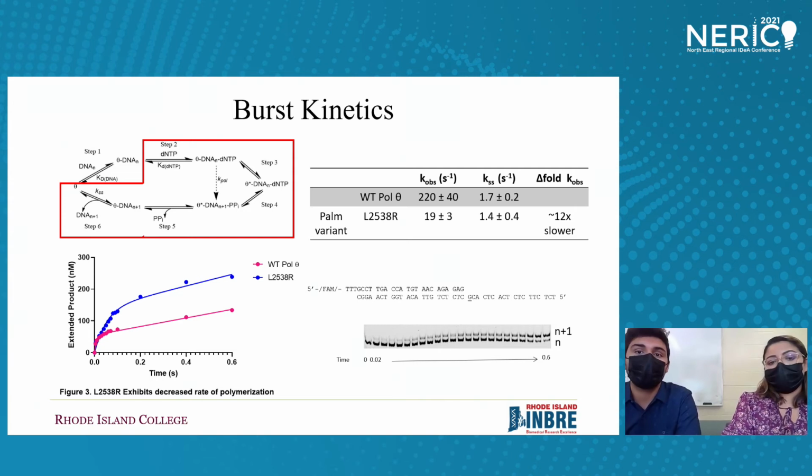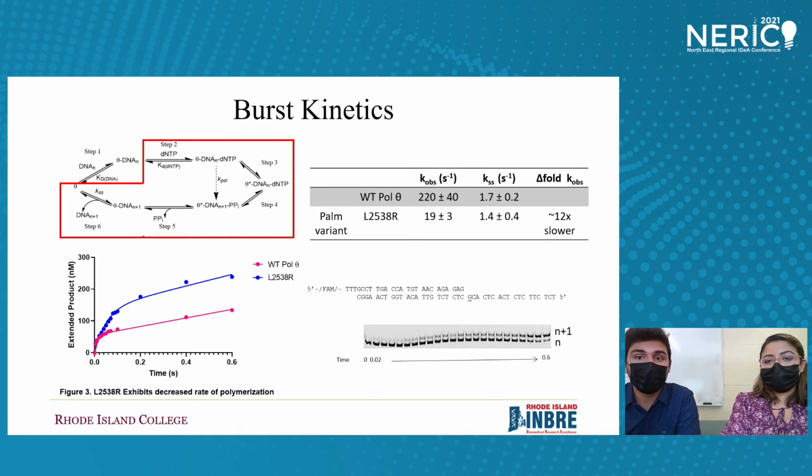To test the polymerization of our variant, our lab did a biphasic burst assay, which focuses on the polymerization and release of product. What we expect to see in a burst assay is a biphasic trend where the initial part of the graph is the burst of product formation and then followed by the linear rate-limiting product release. The assay was run by pre-mixing the DNA substrate shown on the right side of the slide with Pol theta and then mixing it with the correct nucleotide over multiple time points, leading up to 0.6 seconds using a rapid quench flow. Using gel electrophoresis, we visualized and quantified product formation.